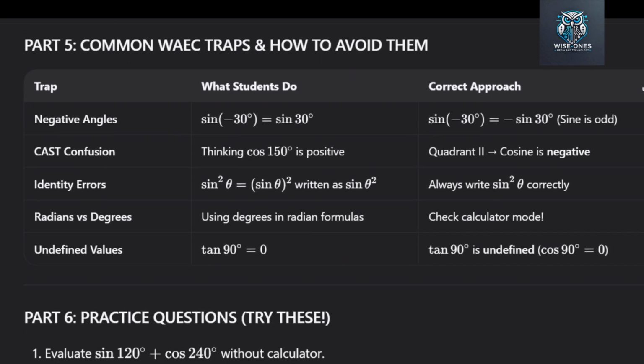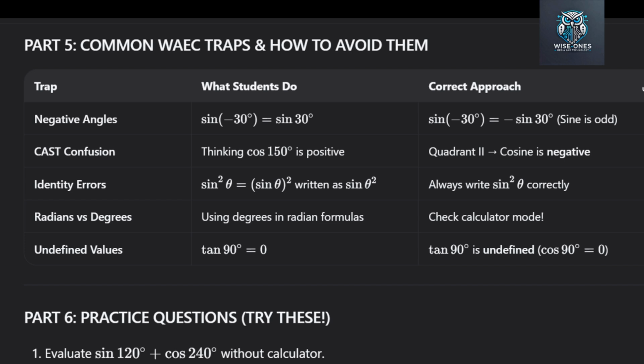Some students think that sine of negative 30 degrees equals sine 30 degrees. This is wrong. Sine is an odd function. The correct approach is sine of negative 30 degrees equals negative sine 30 degrees. Remember, negative angles go clockwise. Trap number 2, CAST confusion. Some students think that cosine 150 degrees is positive. This is wrong. 150 degrees is in quadrant 2. In quadrant 2, only sine is positive, cosine is negative. So cosine 150 degrees is negative.